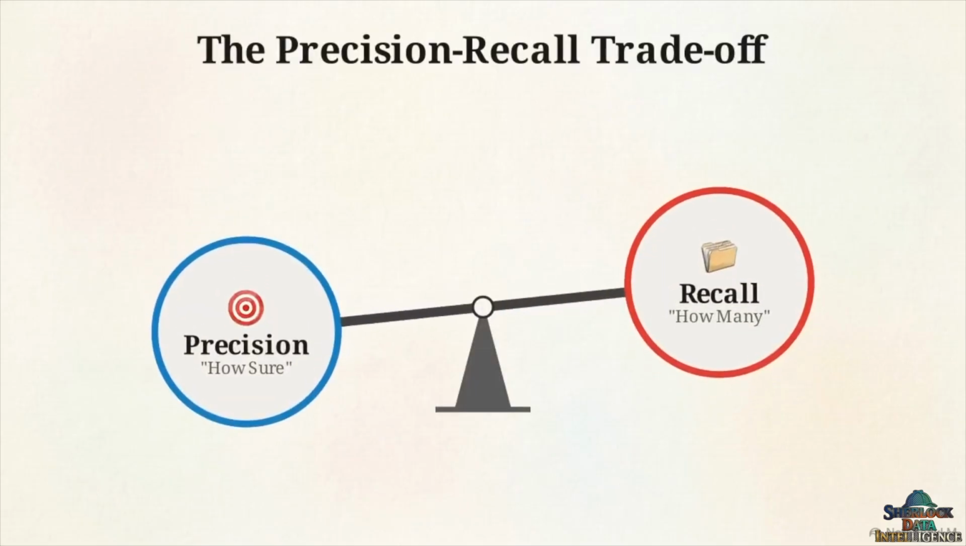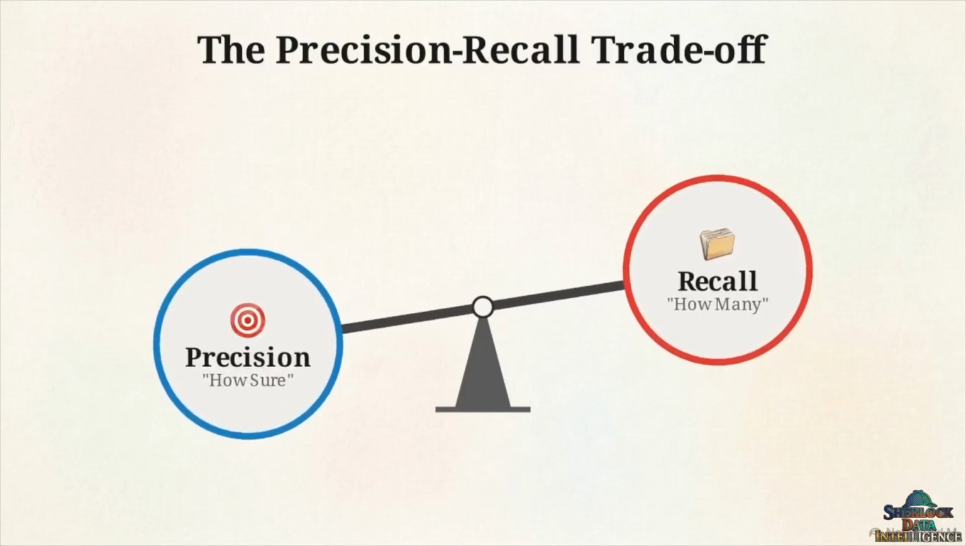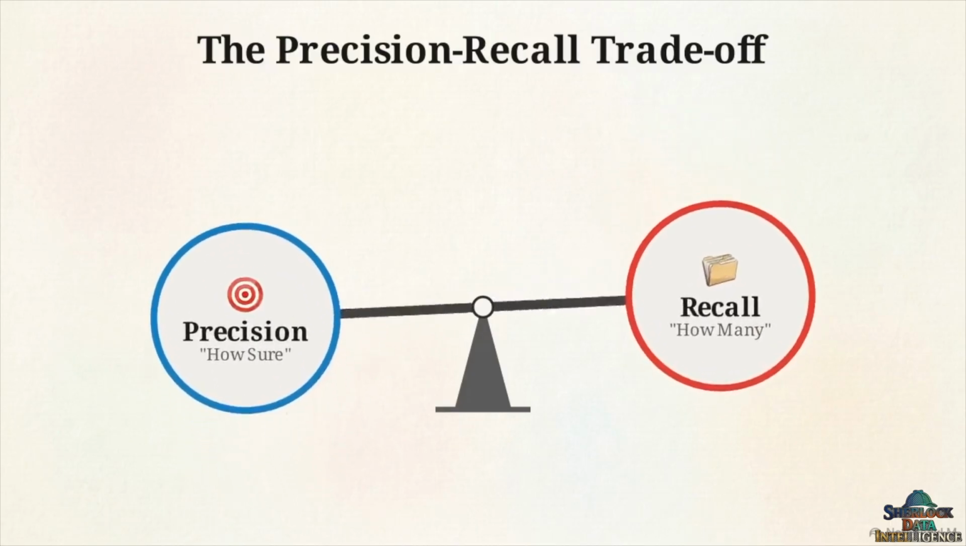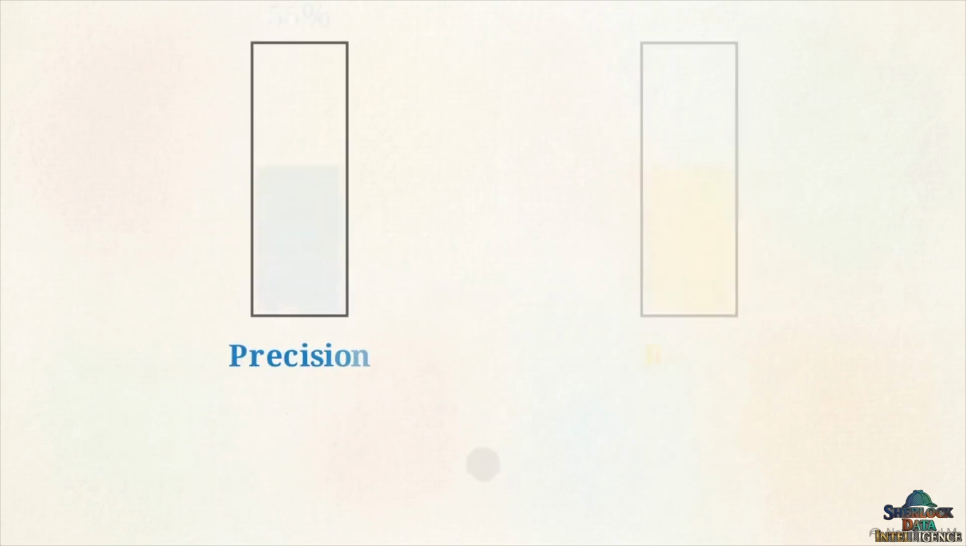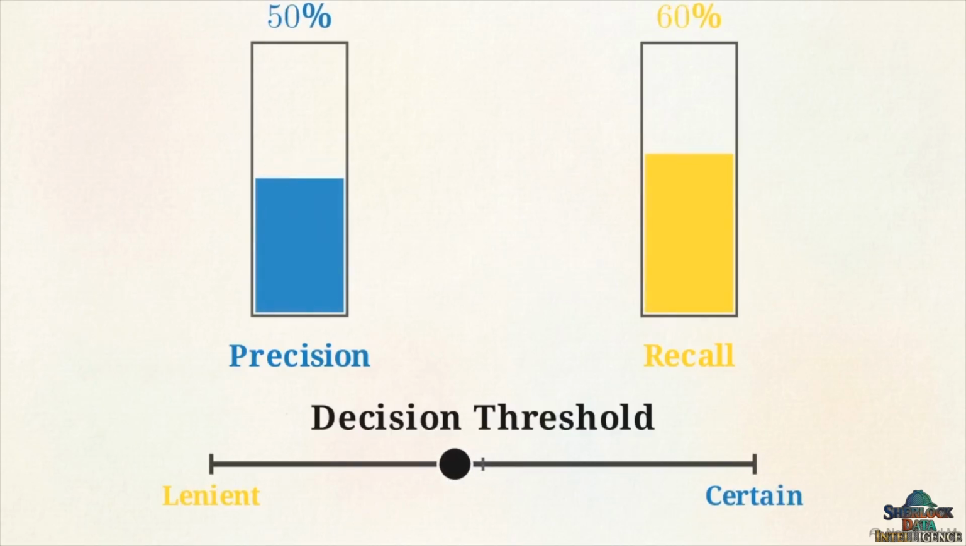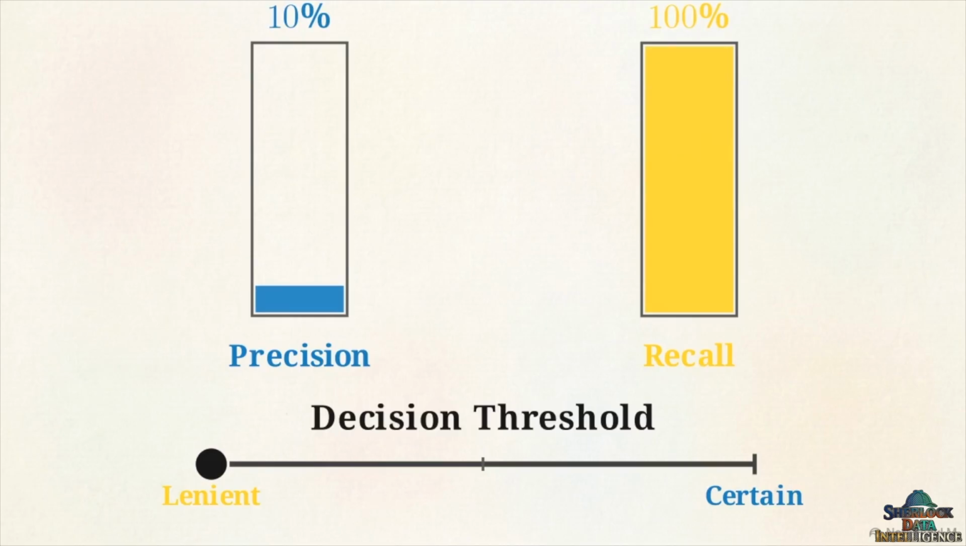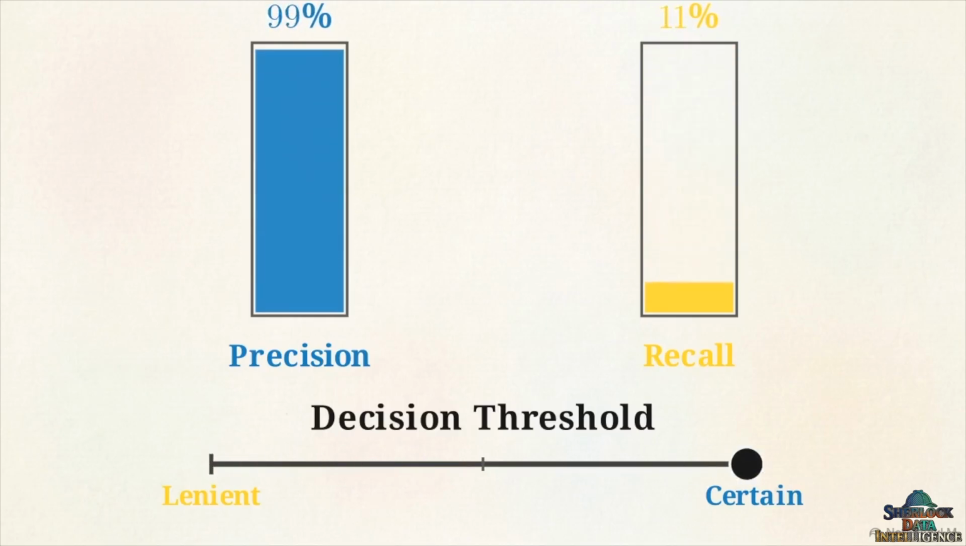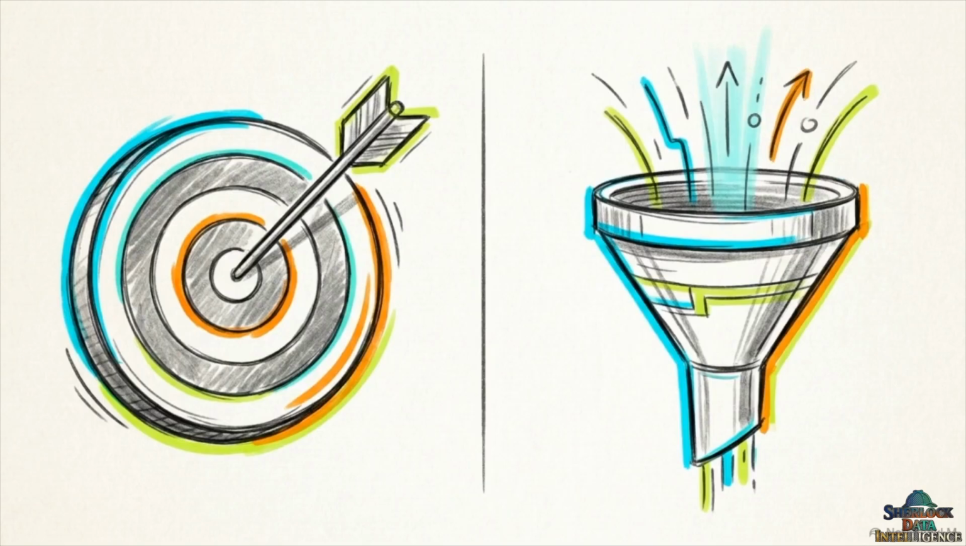In machine learning, these metrics are in a constant tug-of-war. Optimizing one inevitably degrades the other. Lower the decision threshold to make your model lenient, and it catches every target. Recall fills to maximum, but precision drains away. Tighten the rules for absolute certainty, and precision fills up, but it ignores subtle edge cases, so your recall plummets. This graphic shows the final summary. Precision is asking, how sure? Recall is asking, how many?